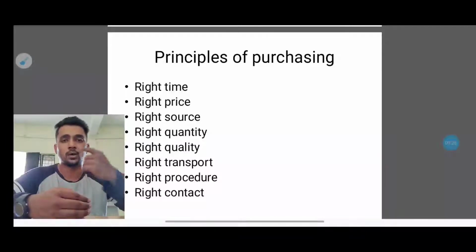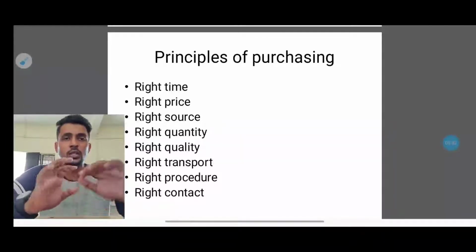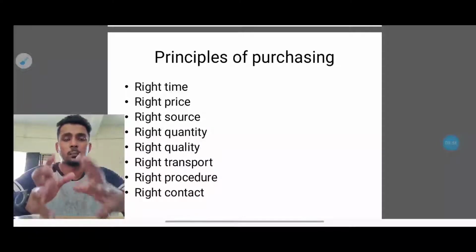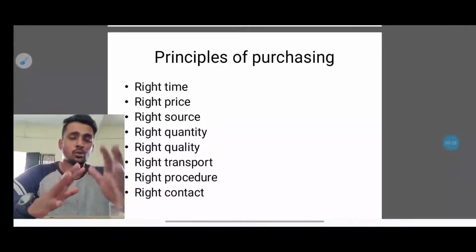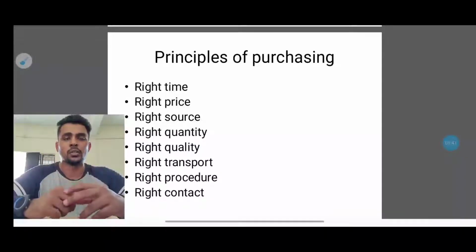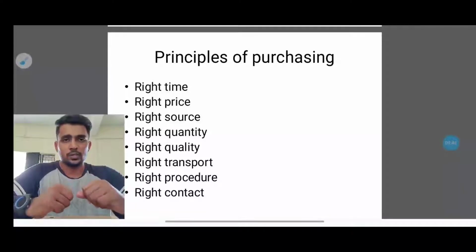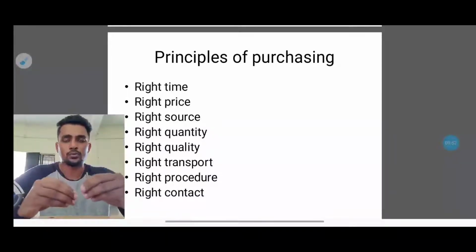So they have to buy all the right quantities at the right time, so that everything goes in a perfect way. They cannot just dump the inventory in so much quantity, because that can also lead to damage of the products. And the fifth one is the right quality. Whatever raw materials they buy should have a good quality first.